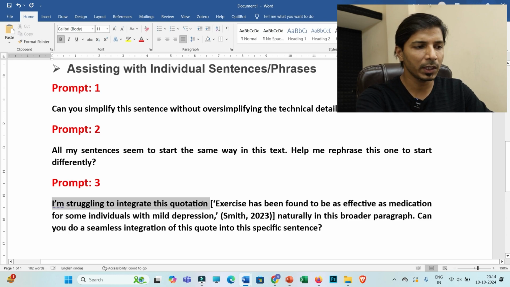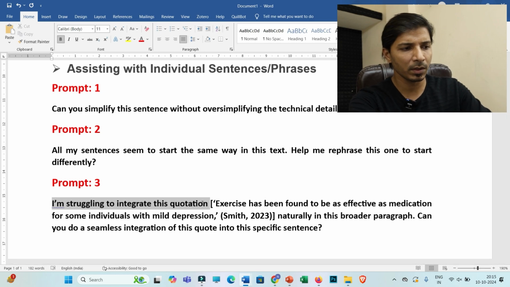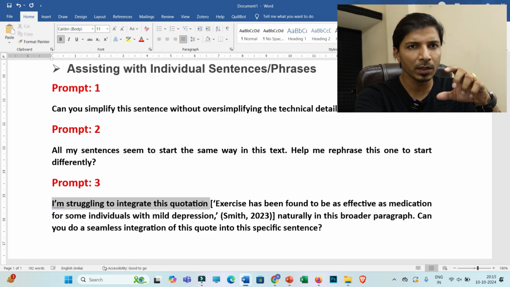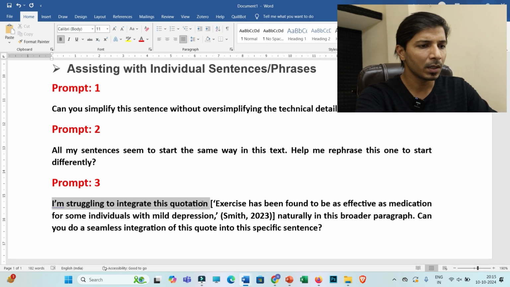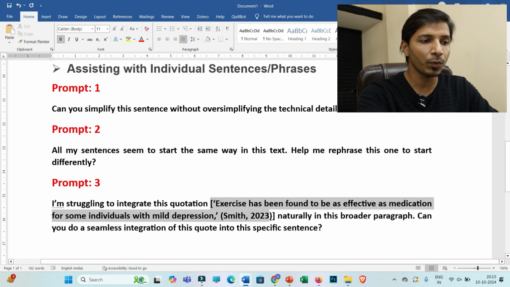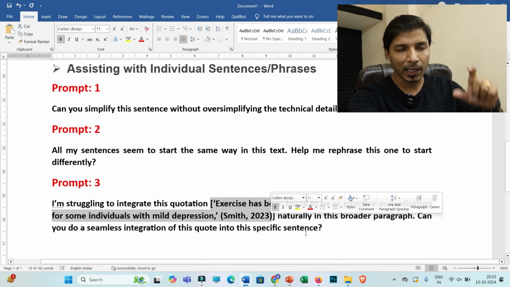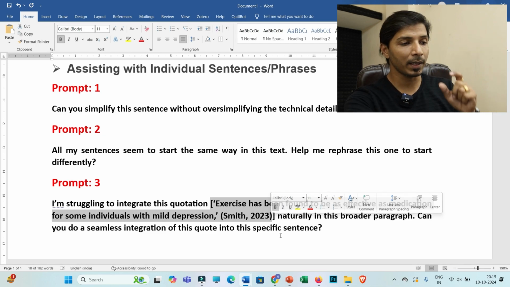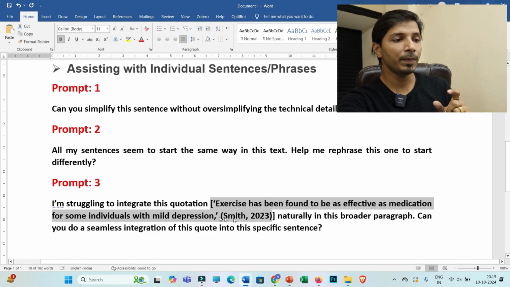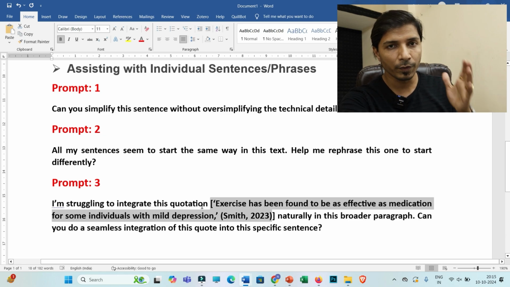Now let us move towards the third prompt, which is, I am struggling to integrate this quotation. So obviously, if you are having any difficulty integrating any specific quotation, any specific message within the 2-3 paragraphs, within this bracket you can put your message, your quote, and then you can select those paragraphs, so that in an excellent manner this GenAI will be integrating this quote without affecting the structure and flow of your paragraphs.